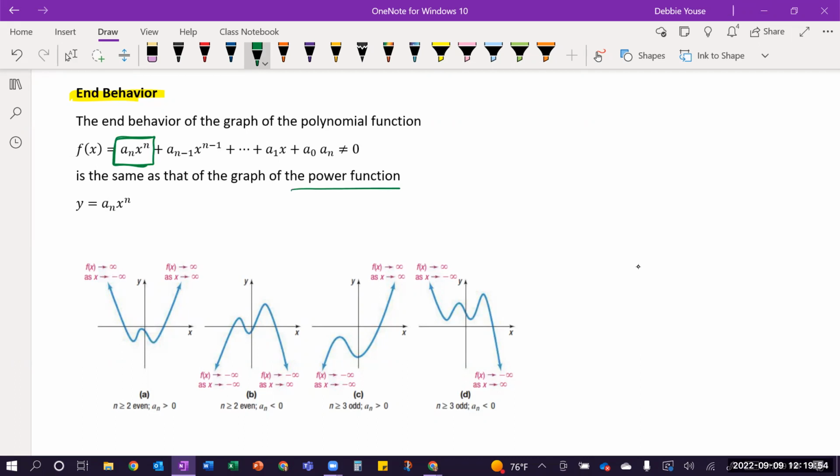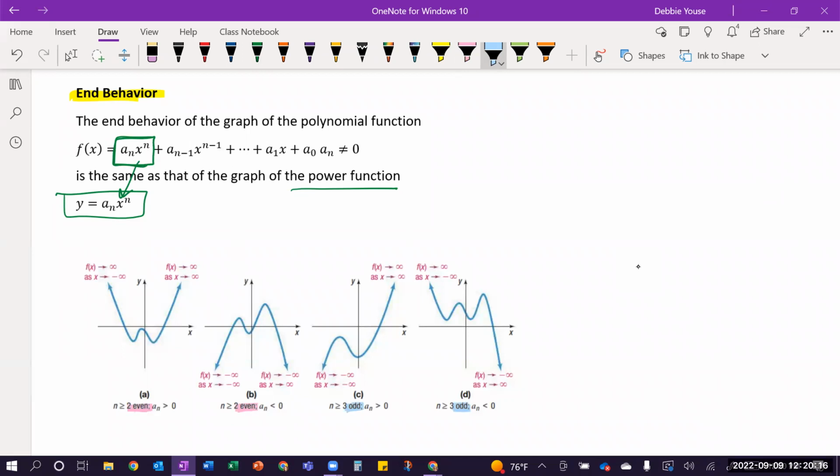And so that is a power function when we look at it as a whole. And so based on whether or not we have an even power or we have an odd power, the ends of our graph do different things.